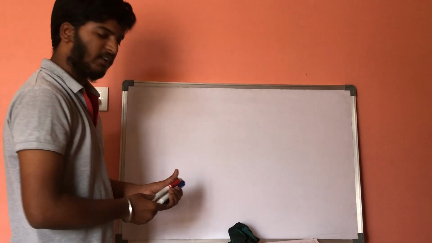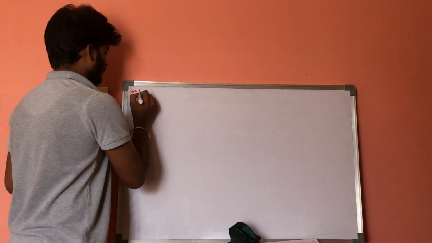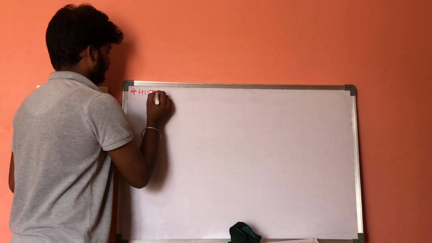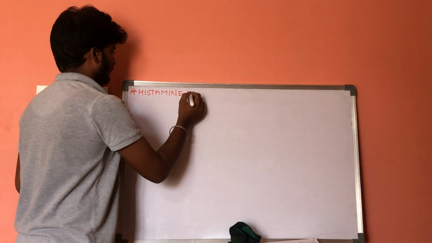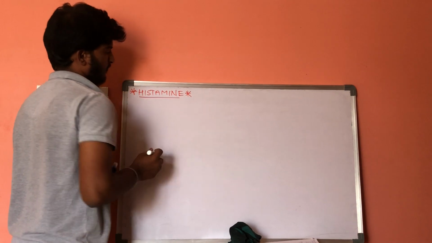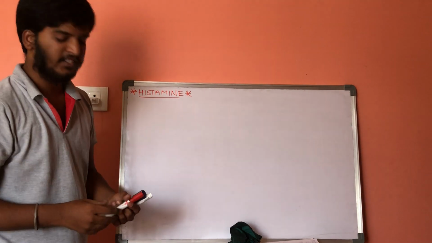First, let us discuss about histamine. First, let us discuss about the synthesis of histamine.